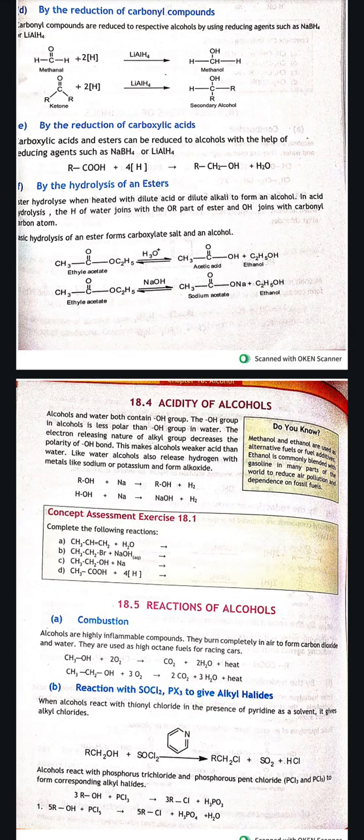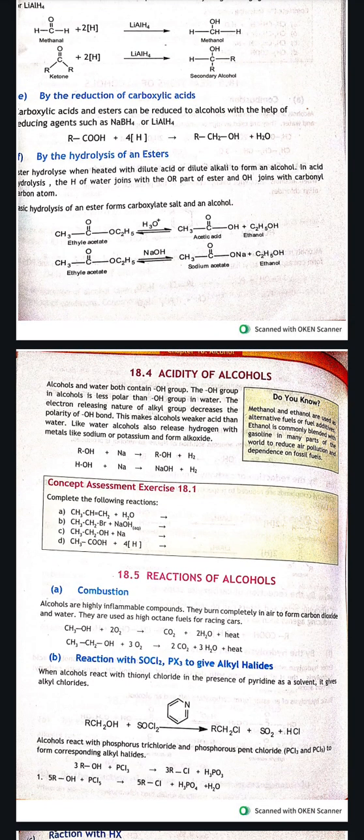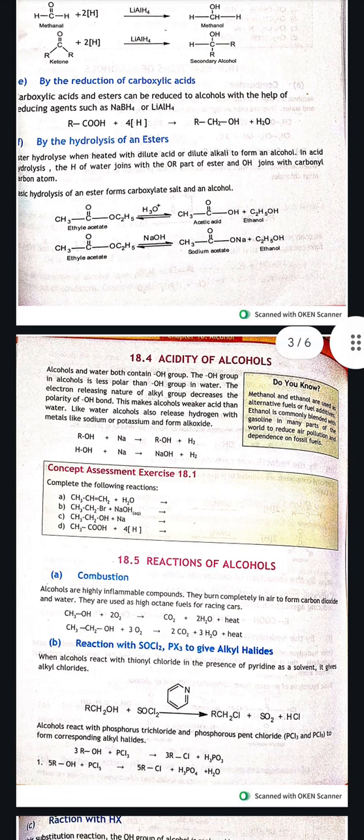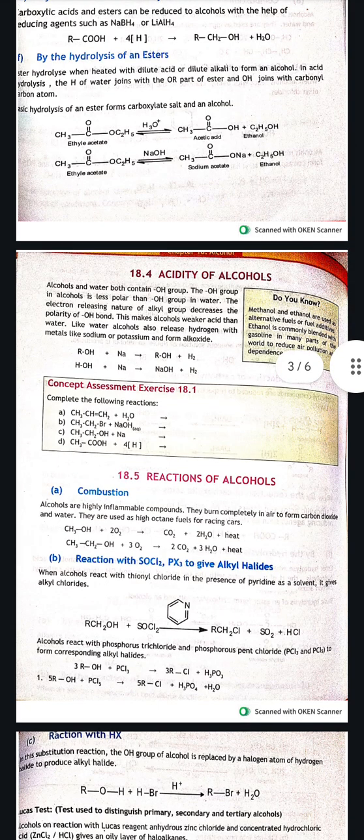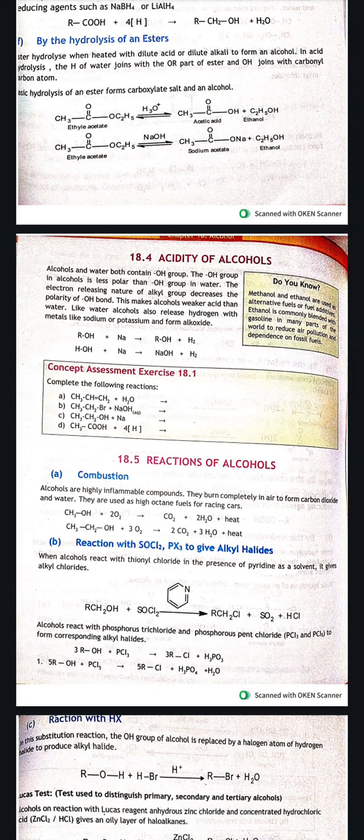By the reduction of carboxylic acid. Carboxylic acid and esters can be reduced to alcohols with the help of reducing agents such as NaBH4 and lithium aluminium hydride. So carboxylic acid will also get reduced into alcohols. By the hydrolysis of an ester. Ester gets hydrolyzed when heated with dilute acid or dilute alkali to form alcohol. In acid hydrolysis, the H of water joins the OR part of ester, and OH joins with the carbonyl carbon atom. So we have here the ethyl acetate, and it will be hydrolyzed to give acetic acid plus ethanol.